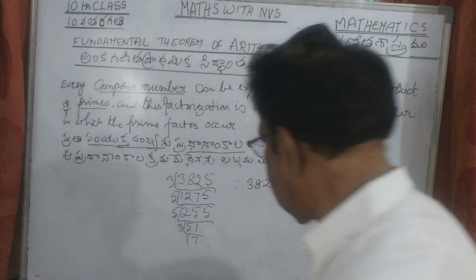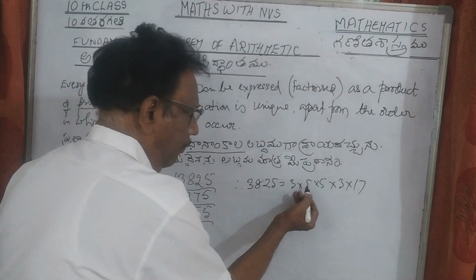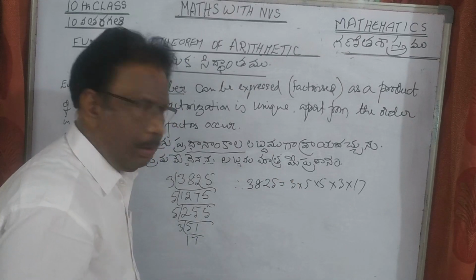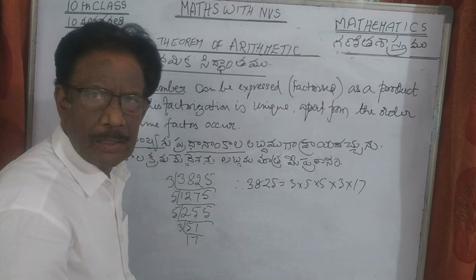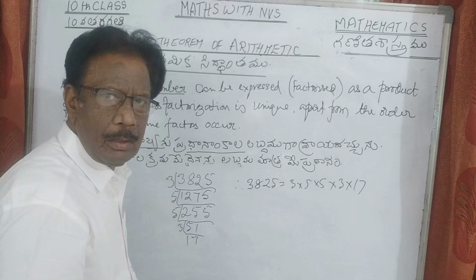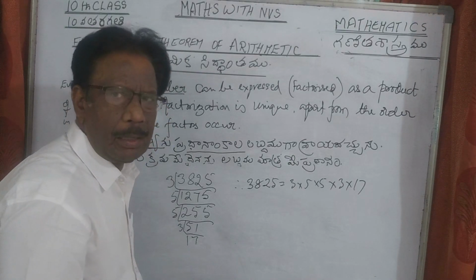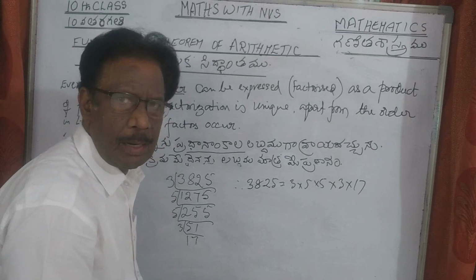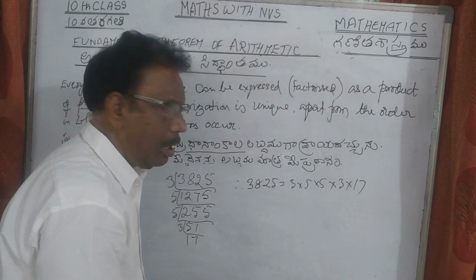See how I wrote? 3 into 5 into 5 into 3 into 17. So they are the prime factors. It is a prime factorization. It is correct, but in general, it is better to write in an order.